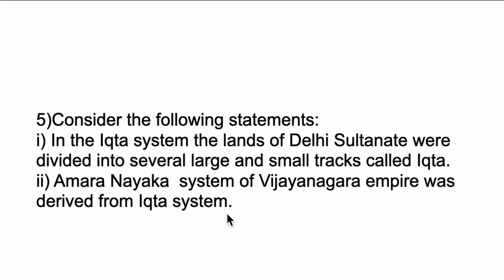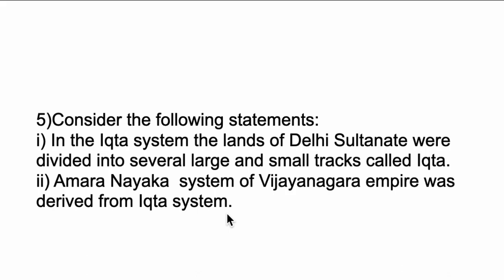So in the Ikta system, the lands of Delhi Sultanate are divided into several large and small lands, and those lands, large or small lands, are called Iktas. Okay, so these Iktas were assigned to Delhi Sultanate soldiers, officers, and other nobles. In the beginning, this Ikta system was based upon salary, but later on, under Firoz Shah Tughlaq, it became hereditary. Okay, so remember here, Ikta system are of two types. One is large Ikta and the other is small Iktas. So these large Iktas are distributed among the nobles, and small Iktas are distributed among the soldiers.